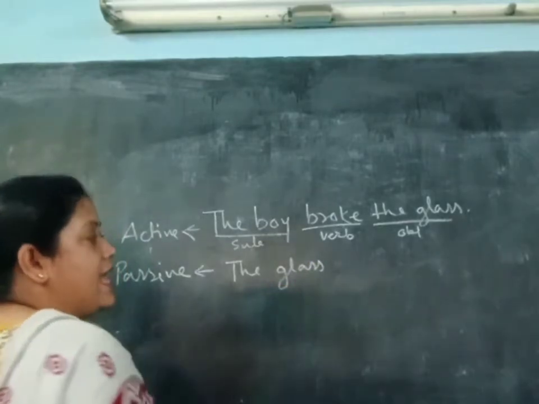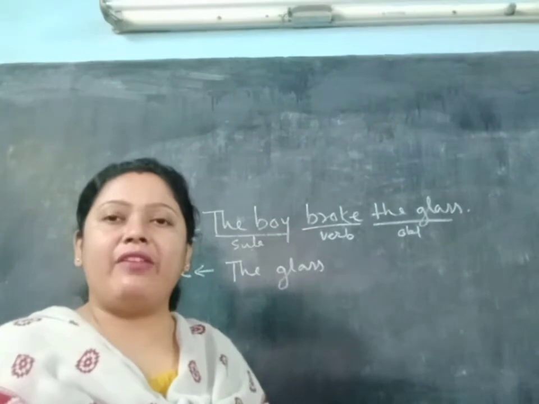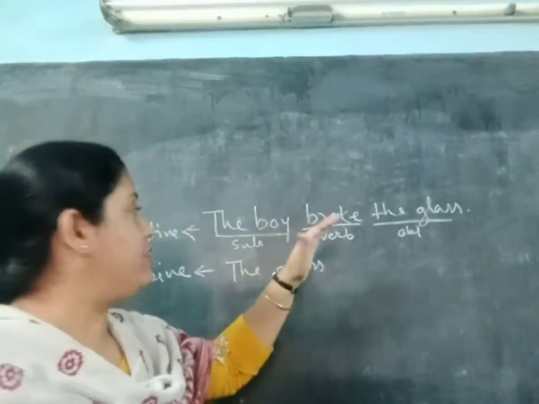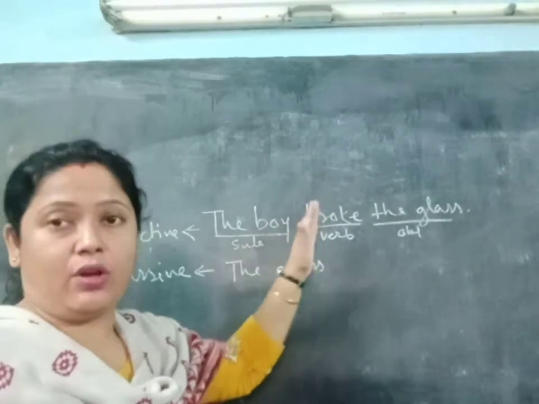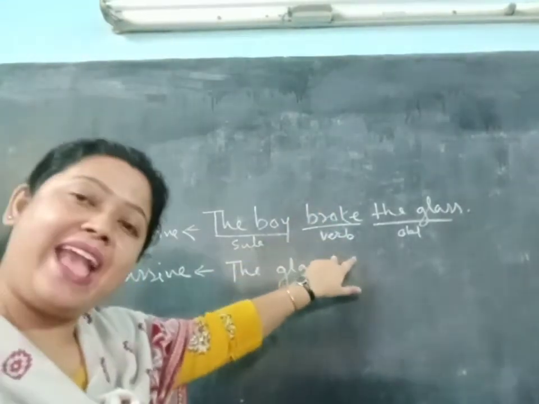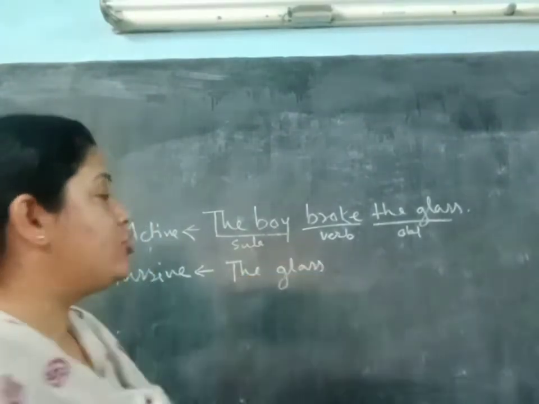The glass. Then after you should write a be verb. How will we write? In which tense will we write? We have to look at what tense the verb is. Okay, it is broke. Broke means break, broke, broken. Broke means simple past. So it should be past.